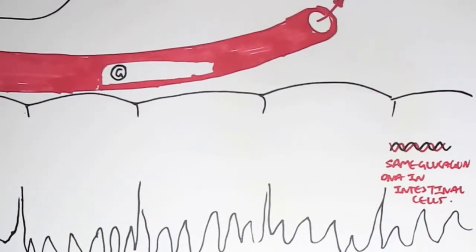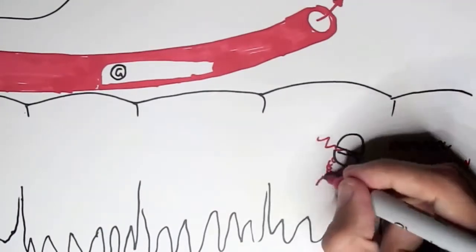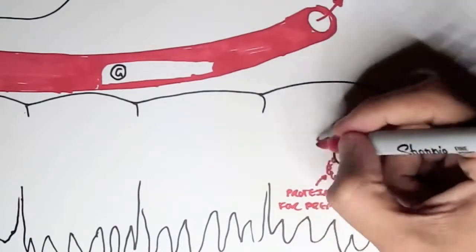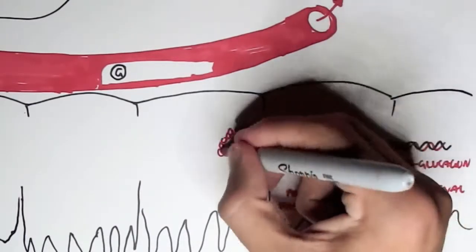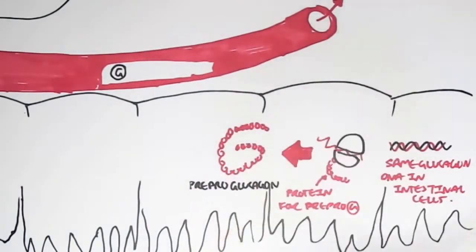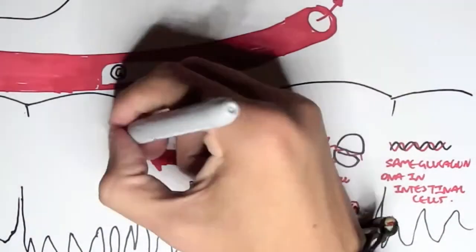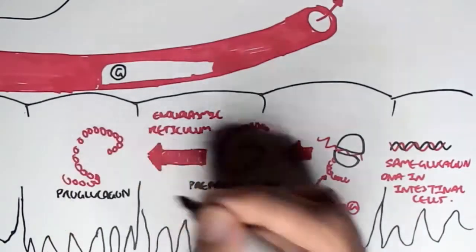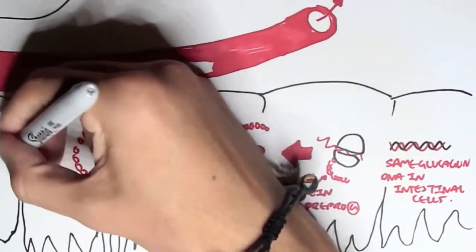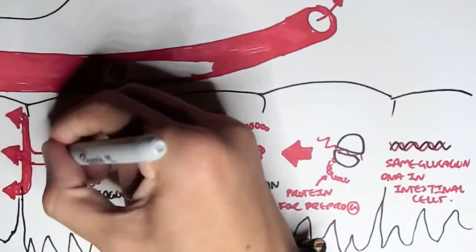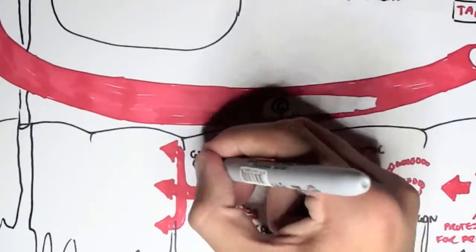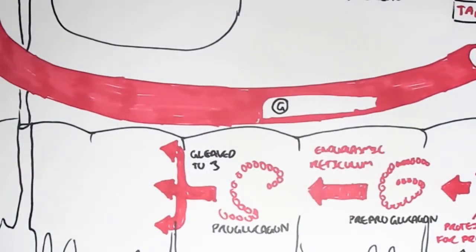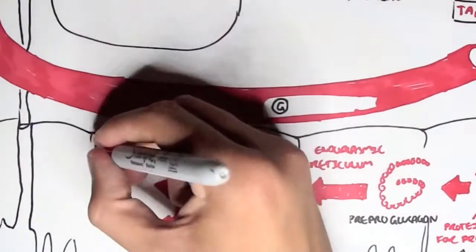So essentially, if we follow this route, we can say that this gene will make an mRNA for glucagon, exactly the same, and then the ribosome would translate it to a pre-pro-glucagon. The pre-pro-glucagon will then travel to the endoplasmic reticulum to form pro-glucagon, exactly the same as the alpha cells, except now the pro-glucagon is cleaved up by a different mechanism and by different things to form three different polypeptides.